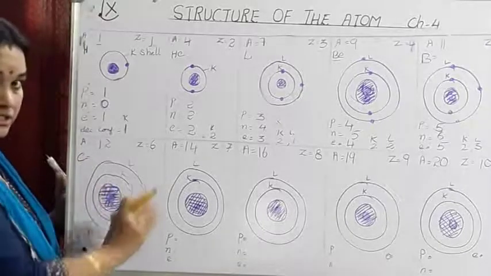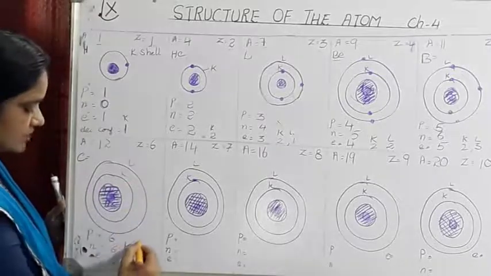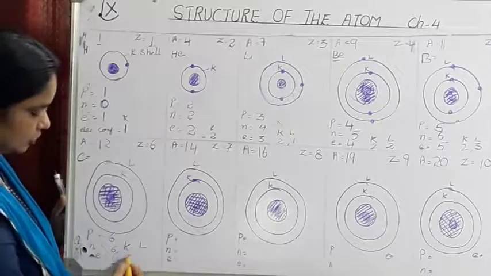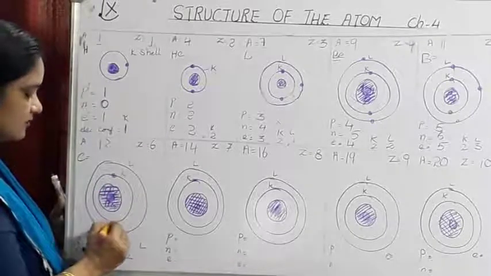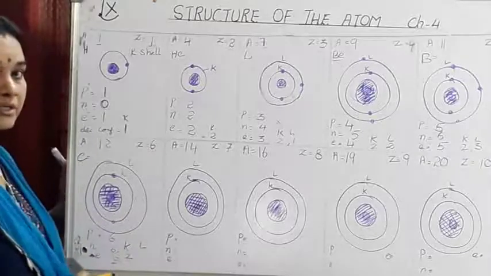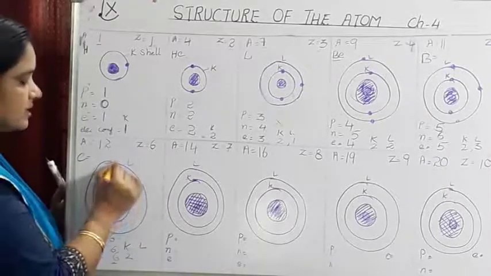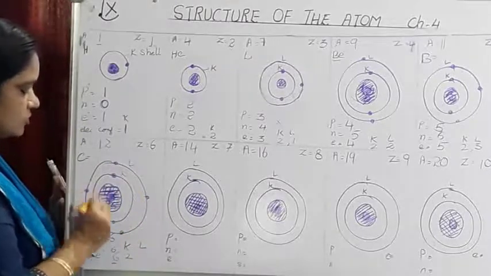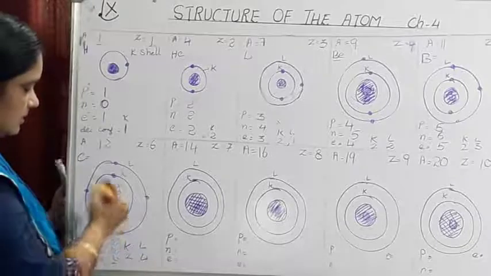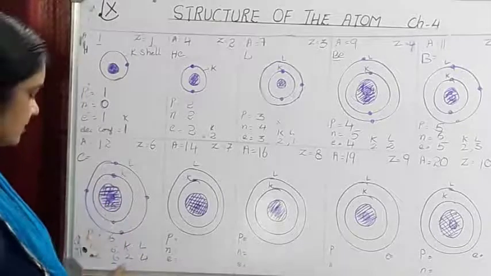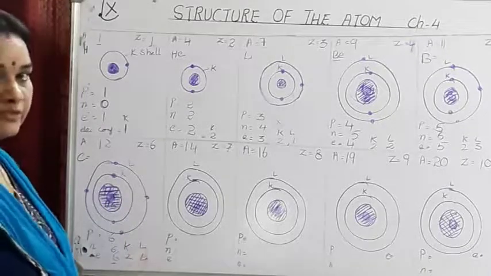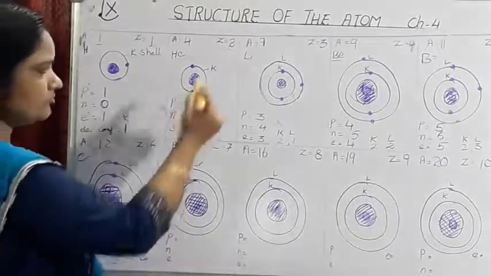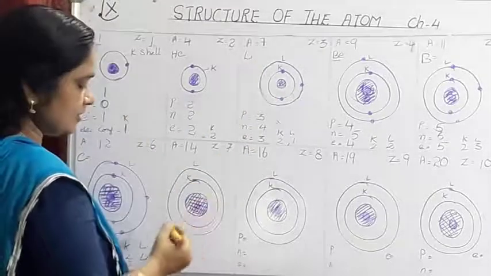How to show the distribution of electrons? Write the K shell, the first shell is K. So out of 6, how many electrons can be in the first shell? 2. So show the 2 electrons in the first shell. So 6 minus 2, how many is remaining? 4. So 4 electrons can be accommodated in the next shell. 1, 2, 3 and 4. So the electronic configuration of carbon will be 2, 4: 2 in the first shell and 4 electrons in the second shell, that is L shell. All of you should label the shell when you are representing it.